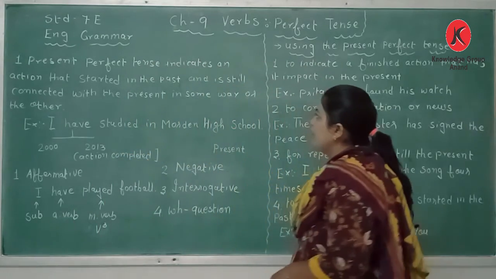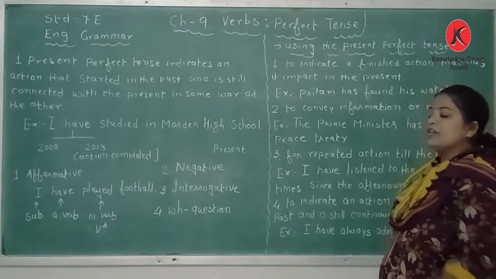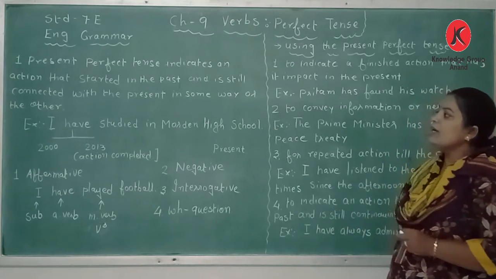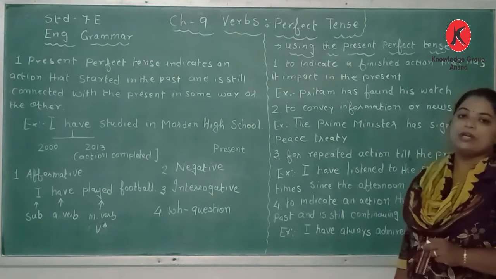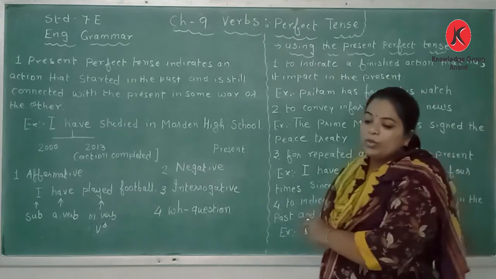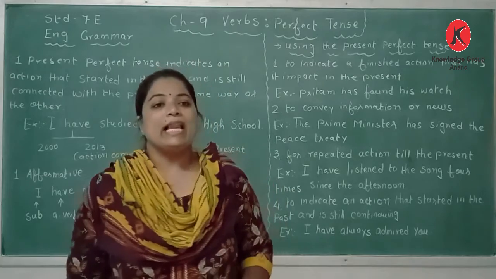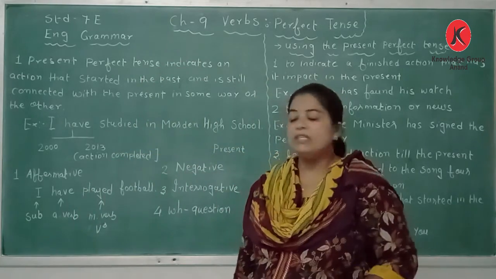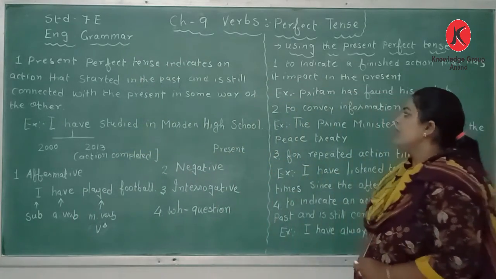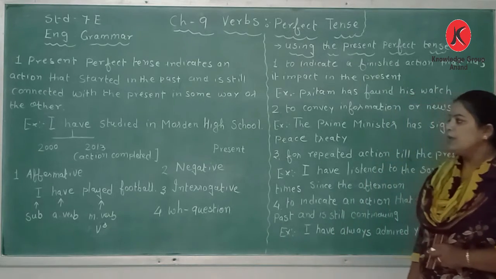Okay, so the present perfect tense indicates an action that started in the past and is still connected with the present in some or the other way. That means the student is remembering the past school, or he is telling that he had been studying, that I have studied in modern high school.